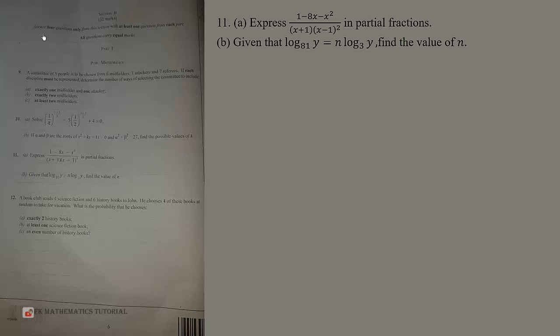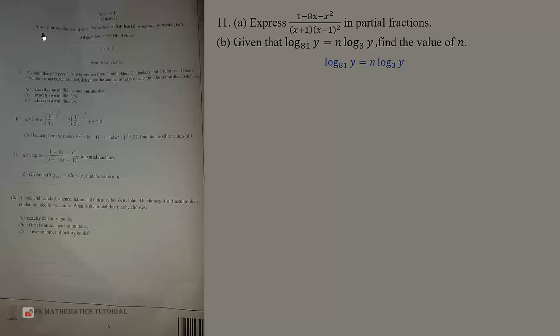Given that log to base 81 of y is equal to n log to base 3 of y, we are supposed to find the value of n. So what are we going to do now? We change base. There are so many ways you can do it. I'm going to change the base of these from 81 to base 3.